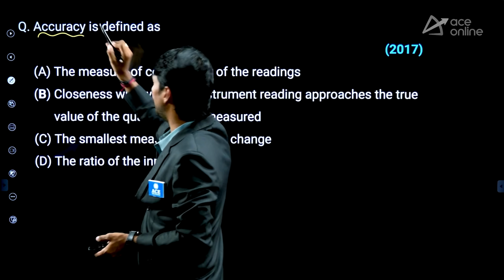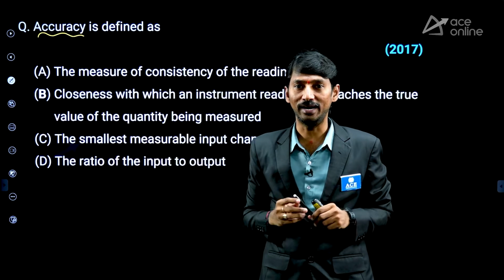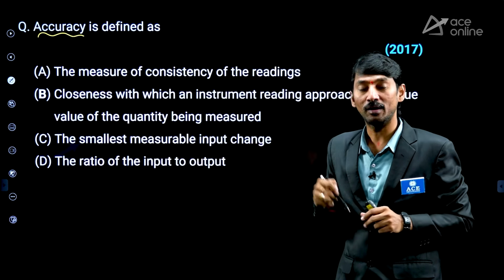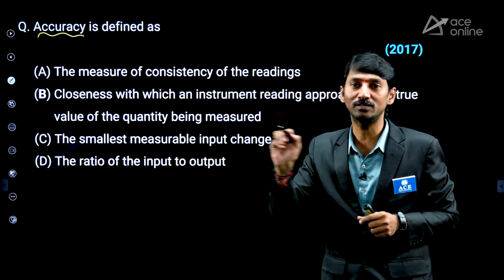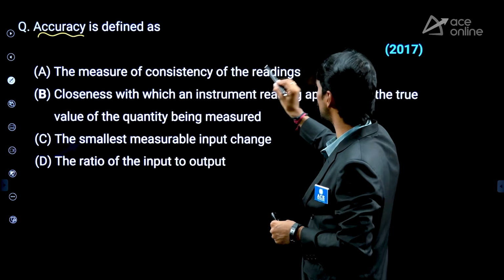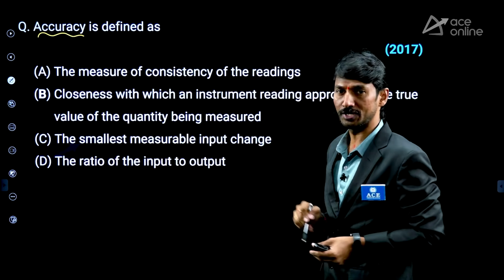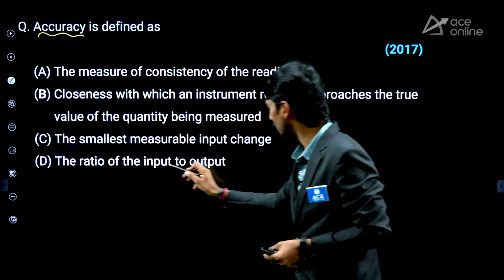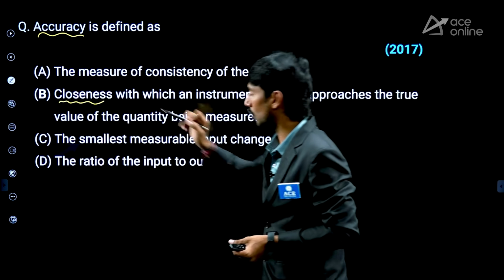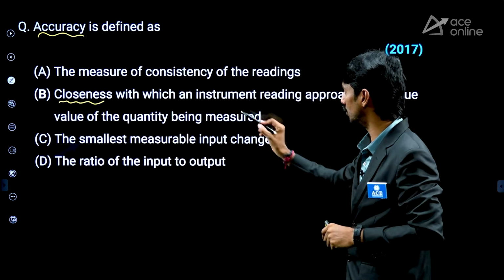Accuracy is defined as, sir, what is accuracy? An instrument is said to be accurate when measured values are close to the true value. Measured values are approaching the true value. Very simple. Check it. The measure of consistency of the meter reading? No. The smallest measurable input change? No. The ratio of the input to the output? No. So what is the answer here? Closeness. Between which and which parameter? Measured value and true value.